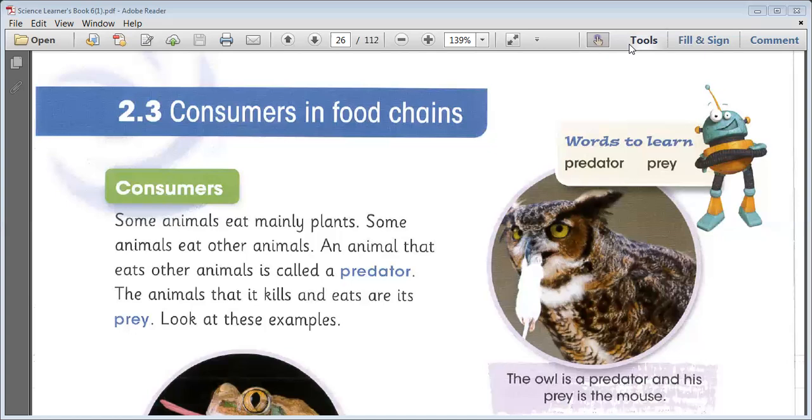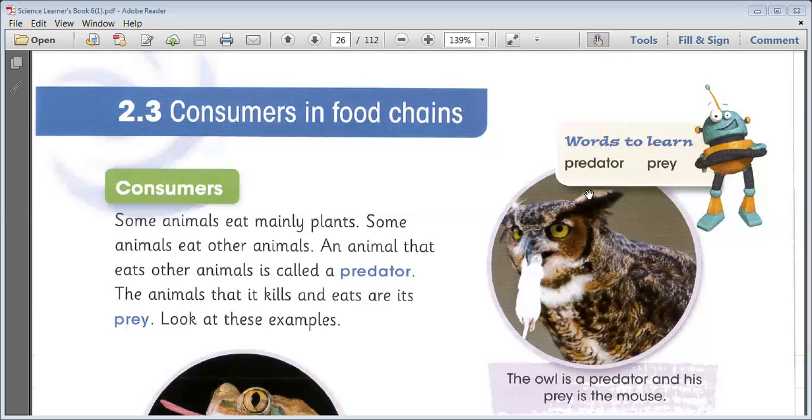Now, look here, consumers in the food chain. Here are two words, predator and prey. So, boys, you have to understand the first thing: what is a predator? A consumer that eats other animals. The consumer that eats other animals is called a predator, and which are they? Prey.